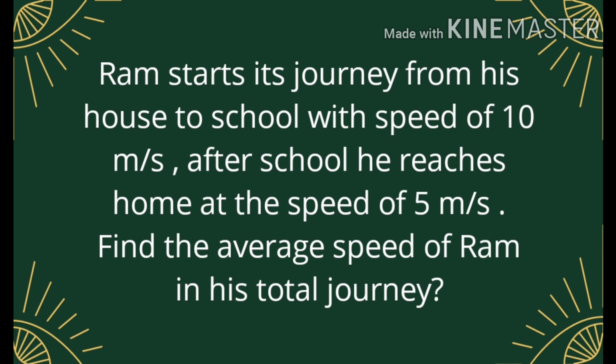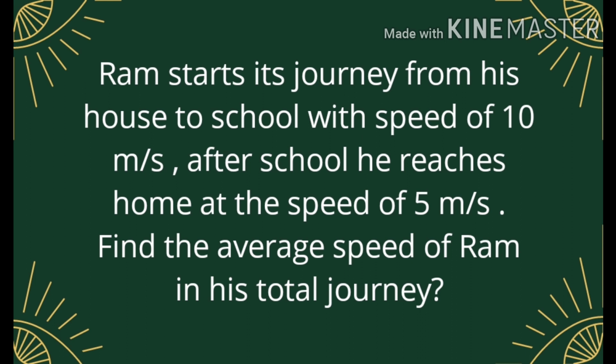Now, the question must arise in your mind that speeds are already given, 10 meter per second and 5 meter per second. Then why is the average speed being asked? Actually, the speeds which are given, 10 meter per second and 5 meter per second, are the speeds of Ram with respect to house to school and school to house. What we want to calculate is the total average. What is the average speed of Ram in his total journey?